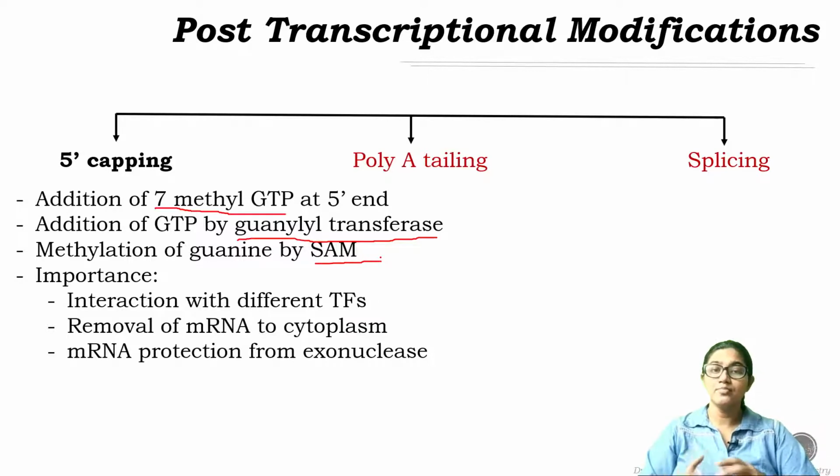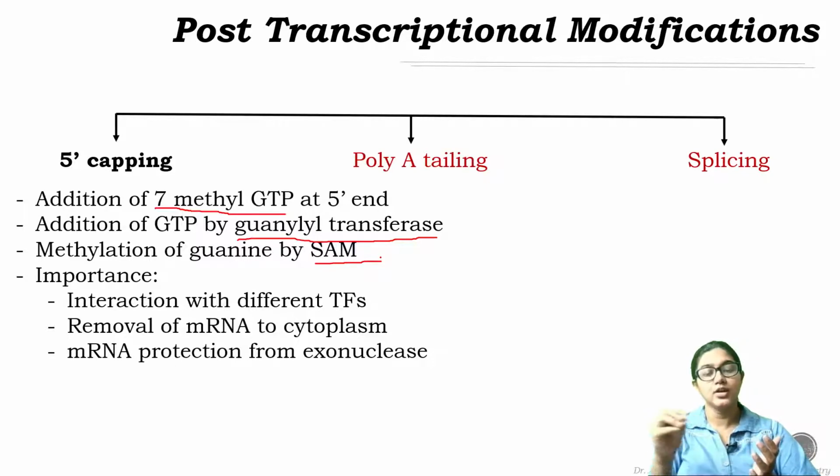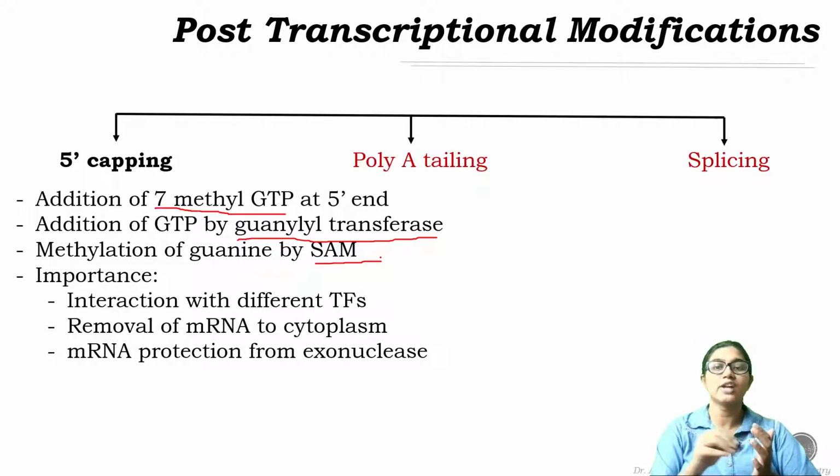Now, what is the importance of having this 5' cap? The mRNA basically is synthesized inside the nucleus. Now, that mRNA is transported from nucleus to the cytoplasm for translation.